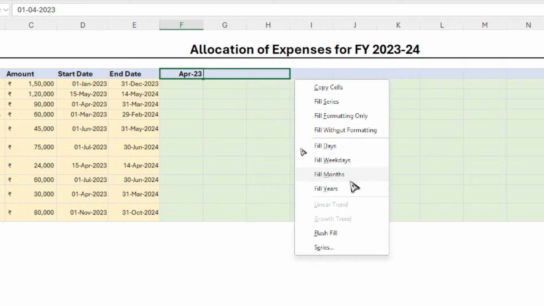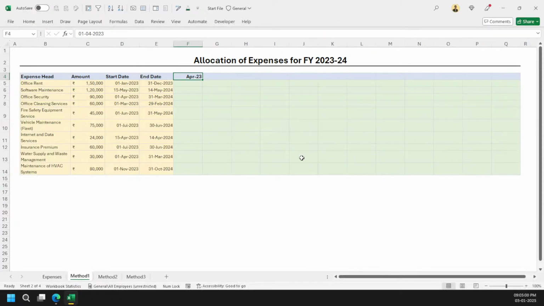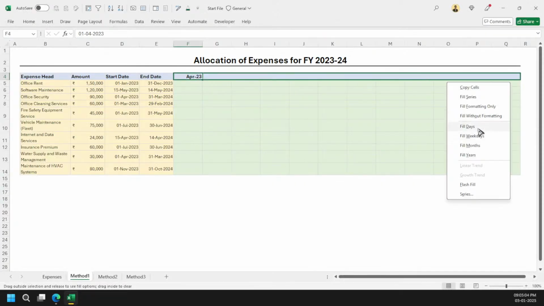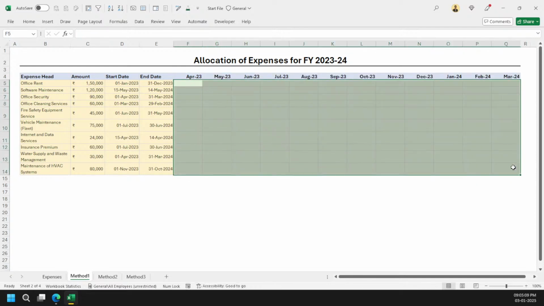And then you will see all these options. You need to drag for them. So that's one of the tricks with the mouse clicks. All right. So I am filling the months here, and then we will be doing the calculations.